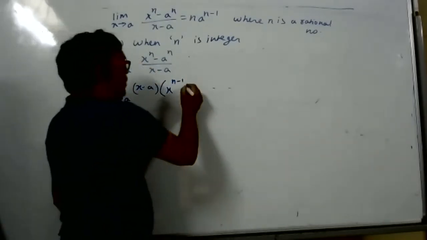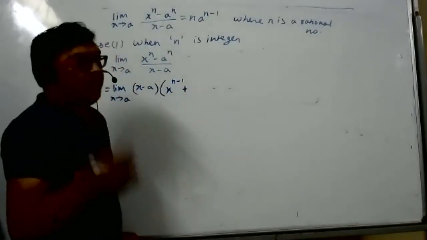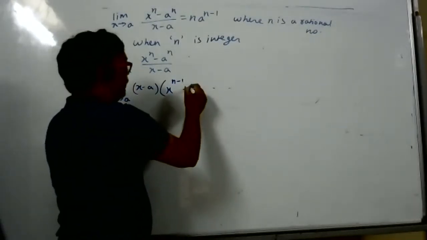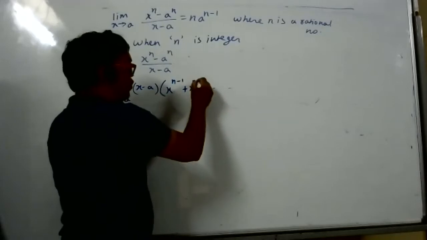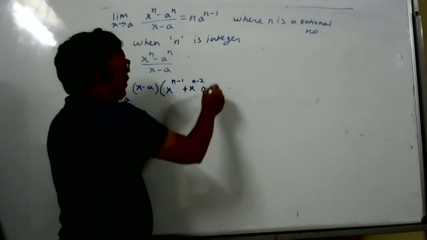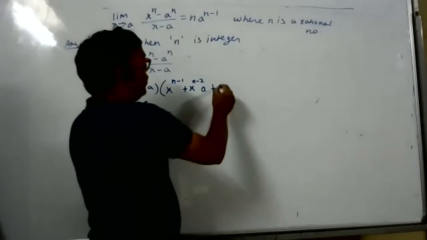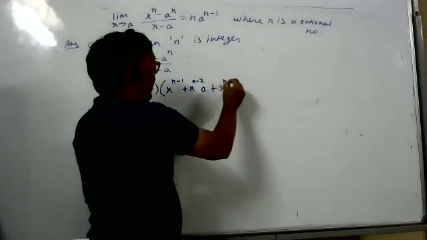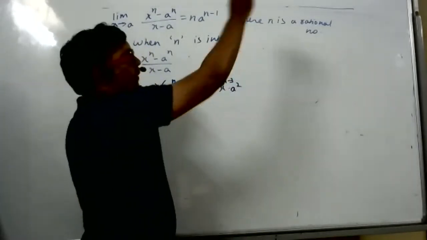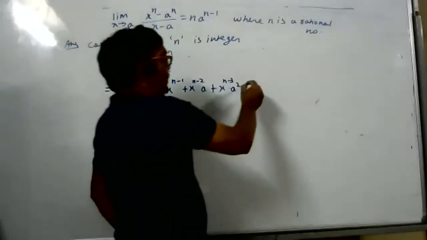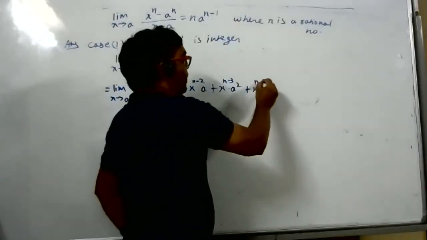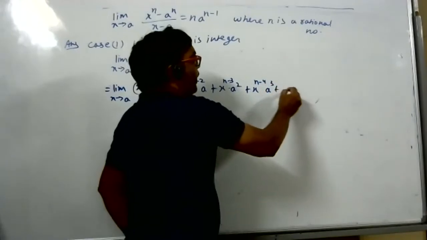What will be the next term? The way to remember is reduce the power of x: x to power n minus 1, n minus 2. And then introduce a. Next will be what? One of you tell me. x to power n minus 3 and a square. The a power will keep on increasing, x power will keep on decreasing. This you will study more in binomial. x to power n minus 4, a to power 3. This will continue.